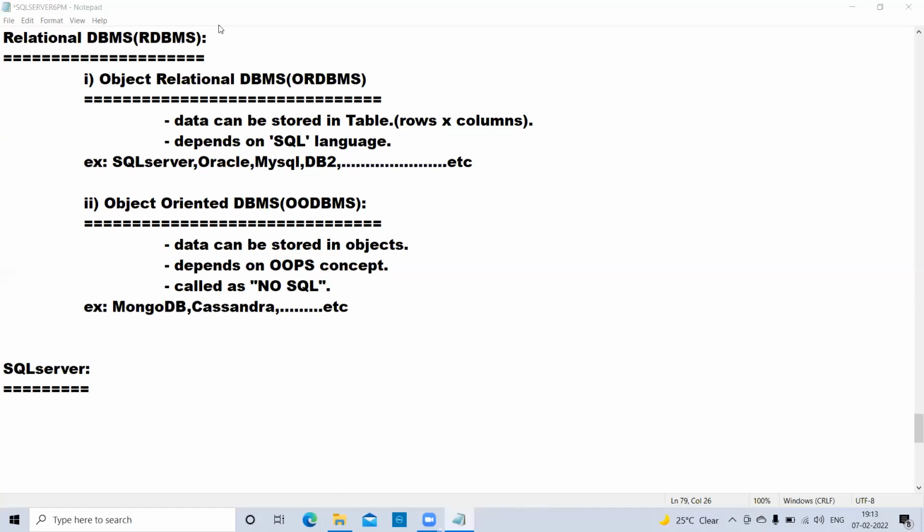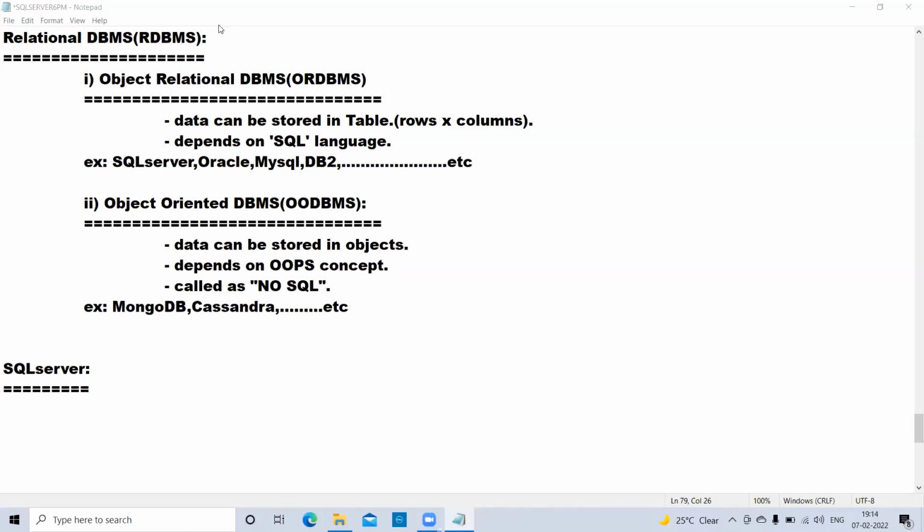Table means tabular format here. Objects: when you have a good idea of OOPS concepts, you can understand objects. Class creation, object creation, and in that object creation, memory allocation and memory storage, that is what an object is. A table is also one of the objects in our relational database. But ODB is a different, object-oriented kind. If you are a .NET or Java student, you can understand what a class and object are.